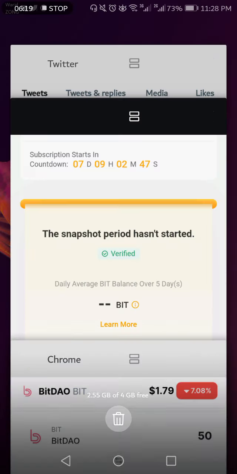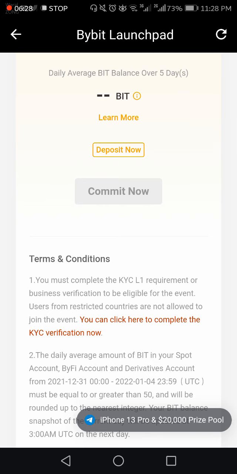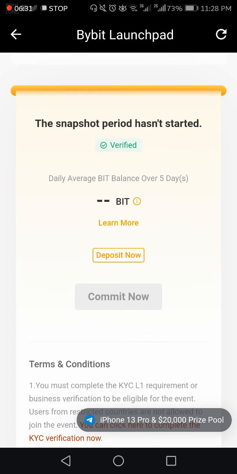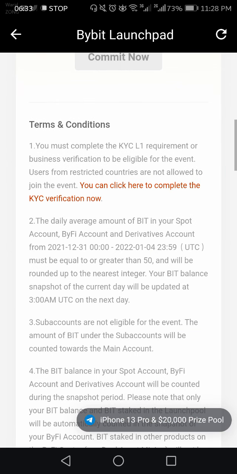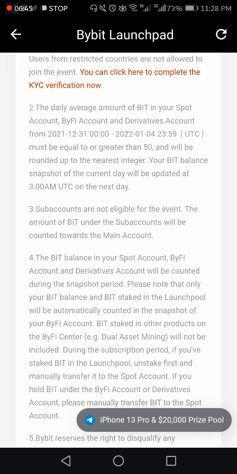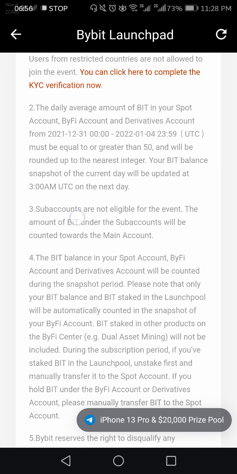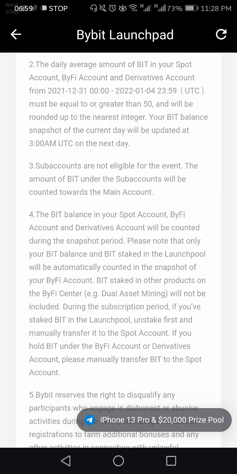In order to participate in this launchpad, your spot account or Earn account must have a balance of 50 BIT or above. Here you can see all the details. You must complete KYC level 1. This is the first condition, and the second condition is that your daily average amount of BIT in your spot account, Earn account and derivative account from 31 December to 4 January 2022 must be equal or greater than 50 and will be rounded up.